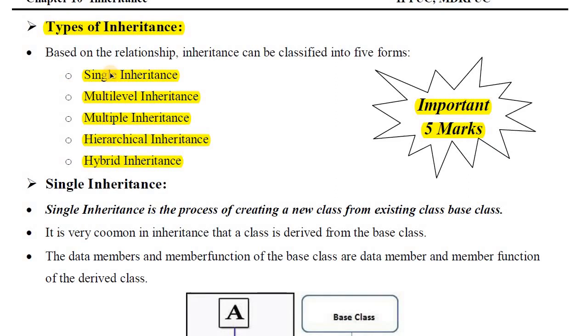Single inheritance means a new class is derived from only one base class. Multi-level inheritance means a class which is derived from one base class can again be used for deriving another new class. In many ways you can define it. Multiple inheritance means from more than one base class we are deriving only one derived class. In hierarchical inheritance, from one base class we are deriving multiple derived classes. And hybrid inheritance is the combination of multi-level and multiple inheritance.